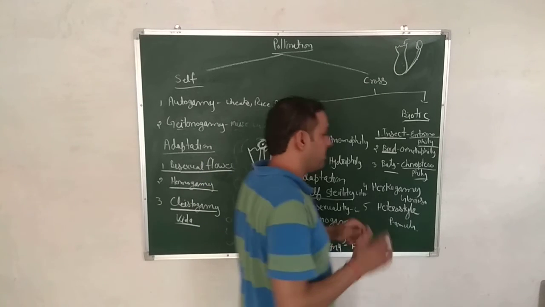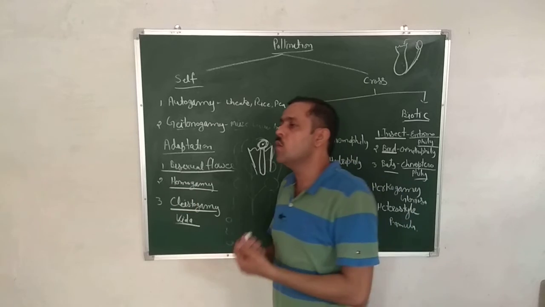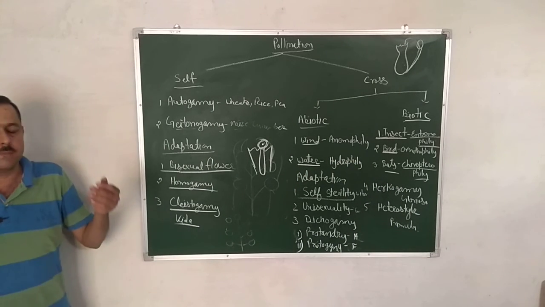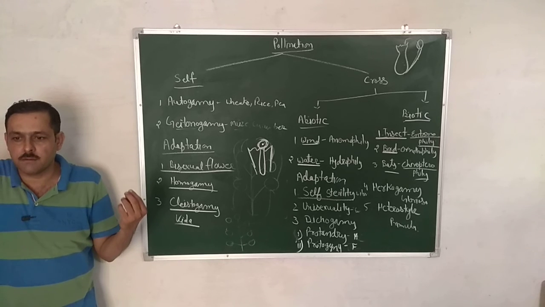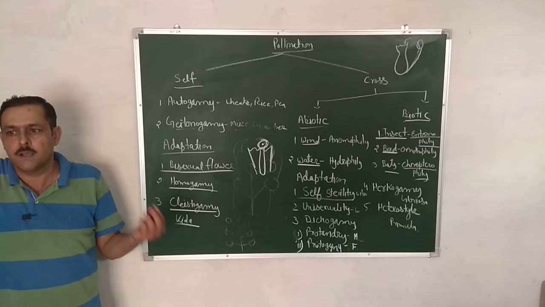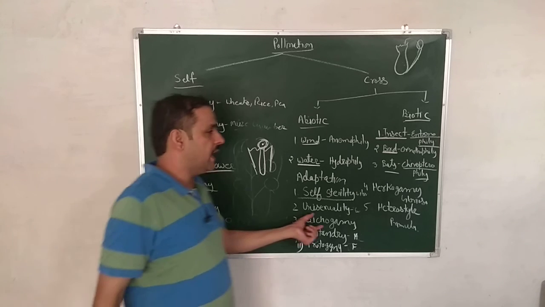Third, dichogamy. Dichogamy means just opposite of homogamy. Homogamy means maturation of male and female reproductive part at a time. But whenever male and female reproductive part mature at different time, then it is called dichogamy.